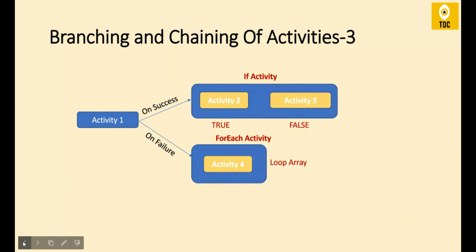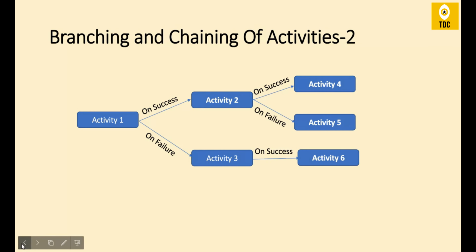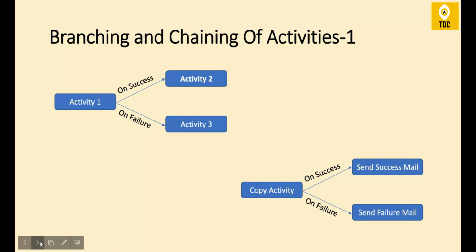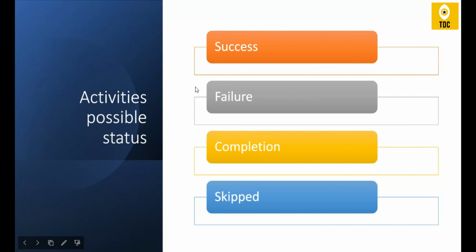In the previous slides, I've just shown on success and on failure. But in reality, there are four activity statuses we can see. The first is success and the second is failure, which are most commonly used. Apart from that, we have some rarely used statuses also: one is on completion, and another is on skipped.